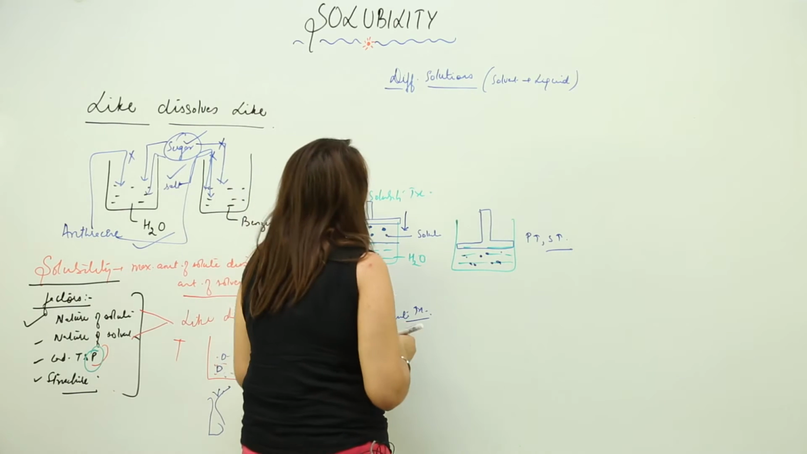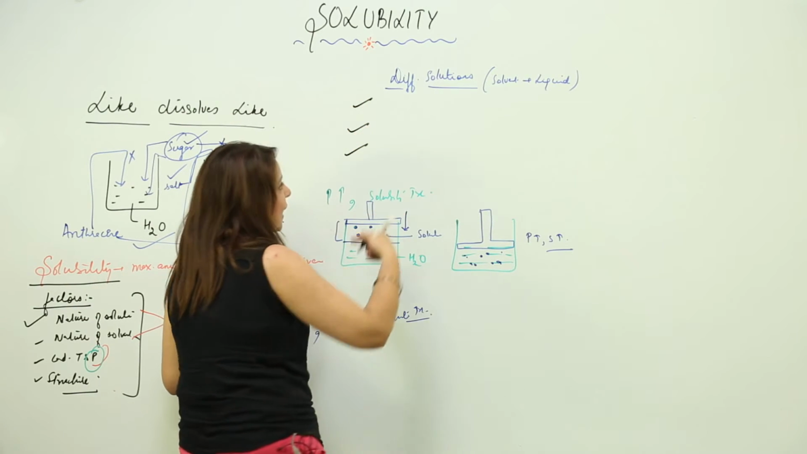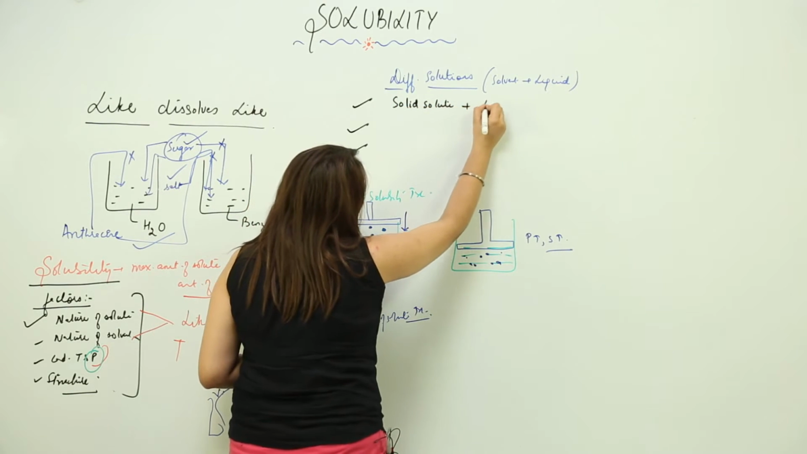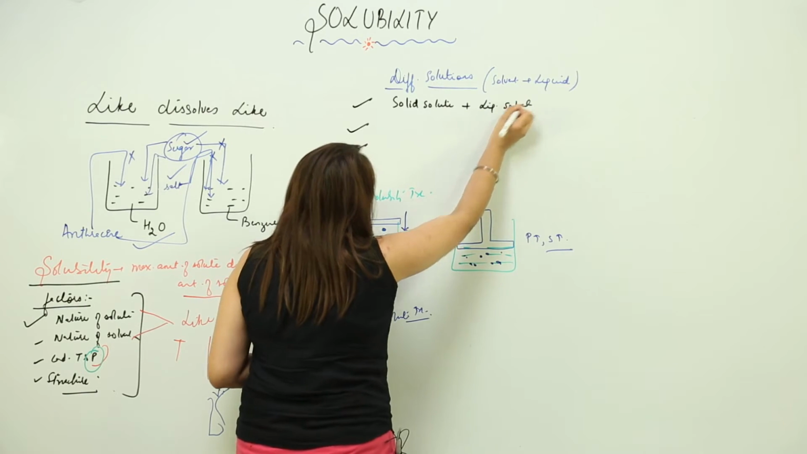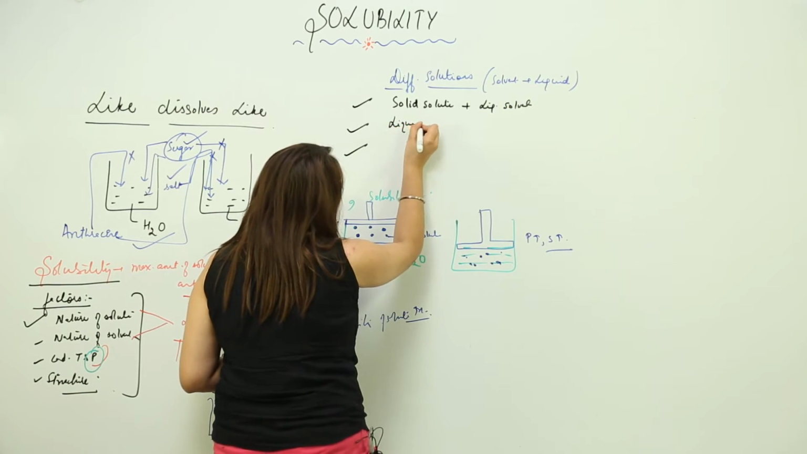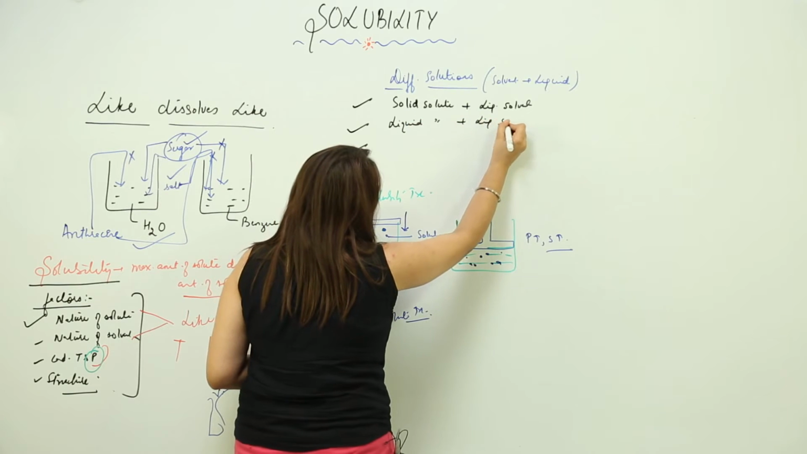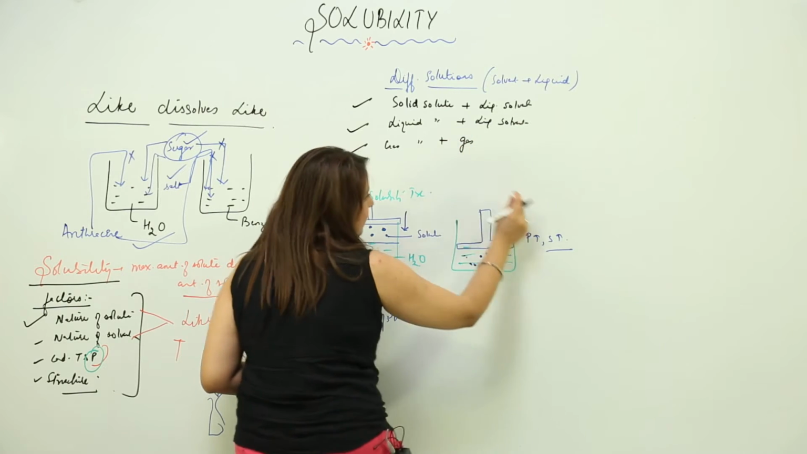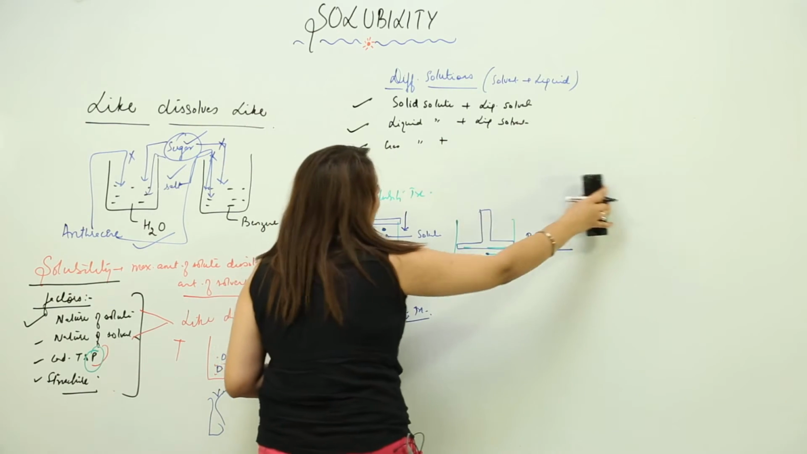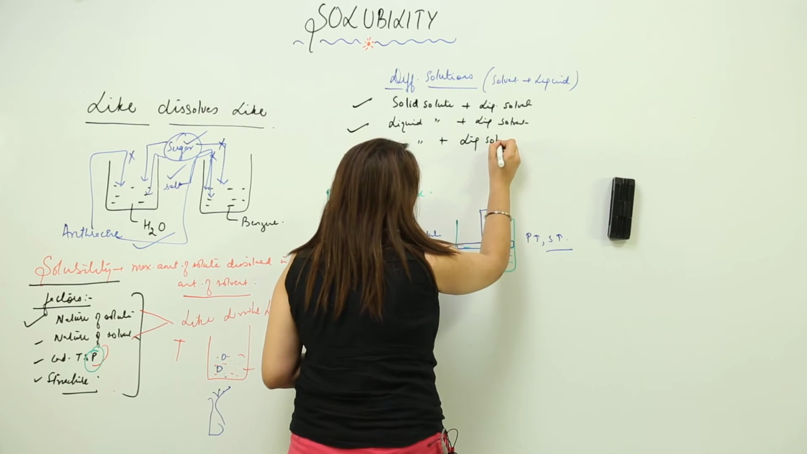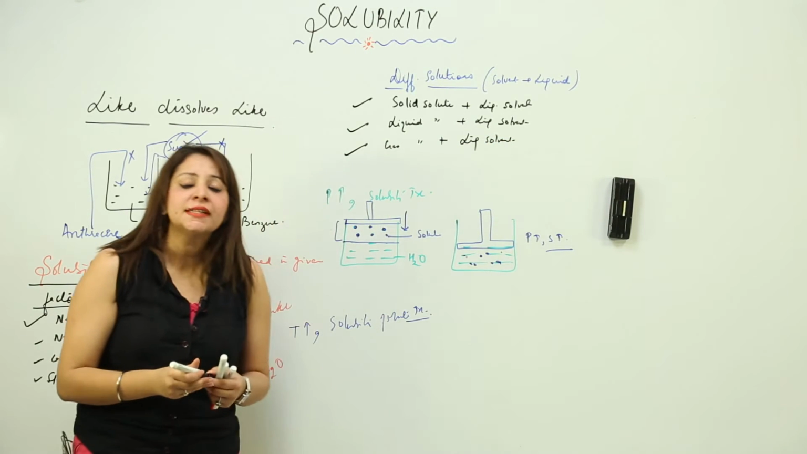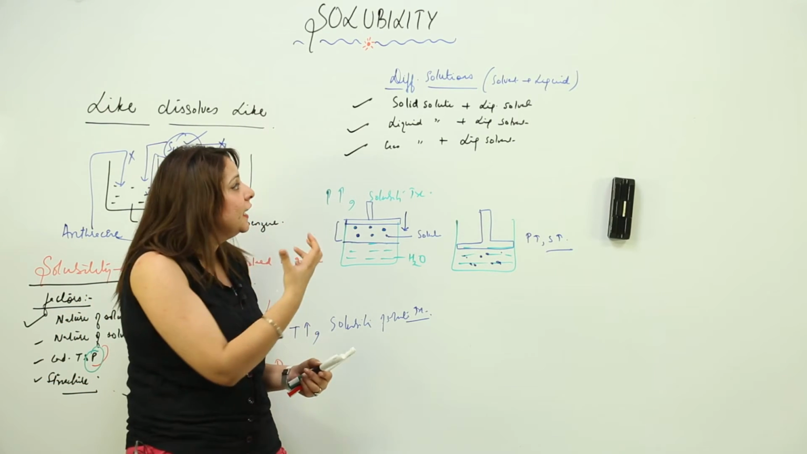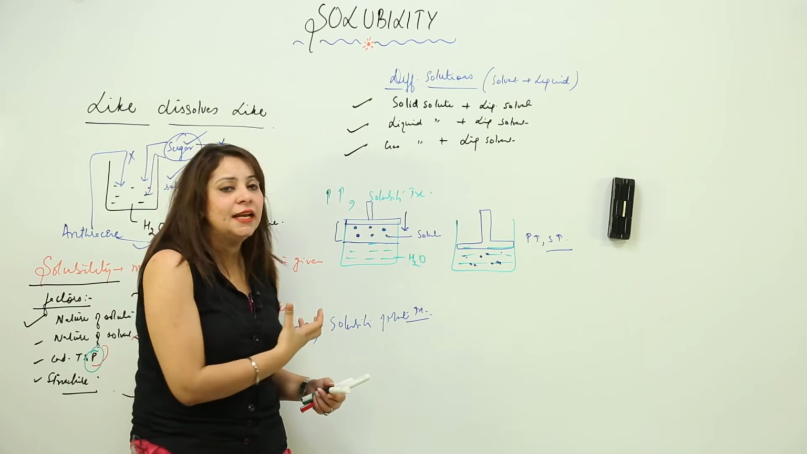So let us take three types. In one, there is a solid solute dissolved in liquid solvent. Another is liquid solute dissolved in liquid solvent. Third is gas solute dissolved in liquid. In all three cases, liquid is going to act as solvent. So all are liquid solutions. The difference lies in the nature of the solute. In the first case it is a solid solute, in the second case it is a liquid solute, and in the third case it is a gas solute.